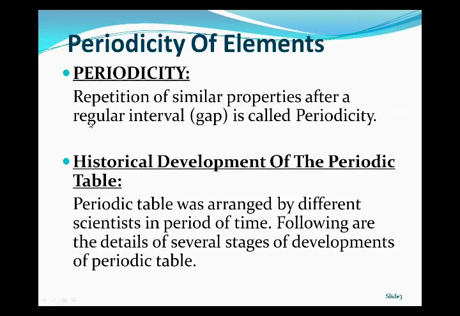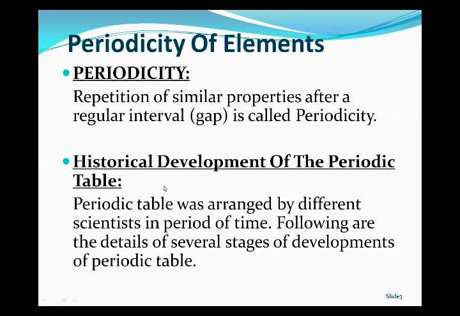Moreover, periodicity of elements means that the properties, especially the chemical properties of elements, repeat at regular intervals.